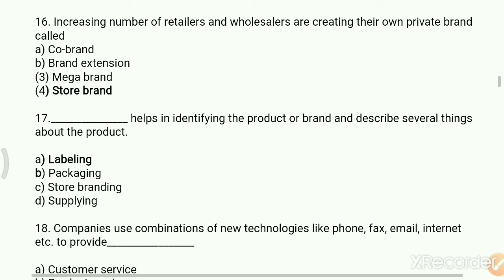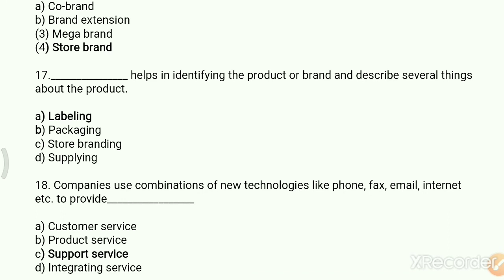Next question: helps in identifying the product or brand and describes several things about the product. Option A, labeling, B, packaging, C, store branding, D, supplying. Your right answer is labeling. Labeling helps in identifying the product or brand, which describes several things about the product.